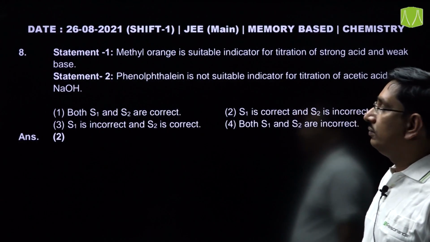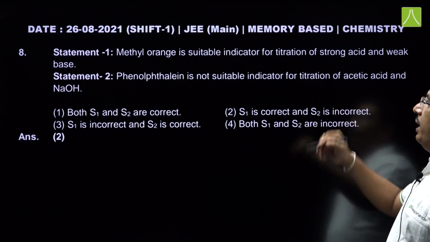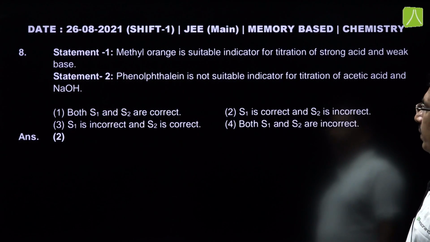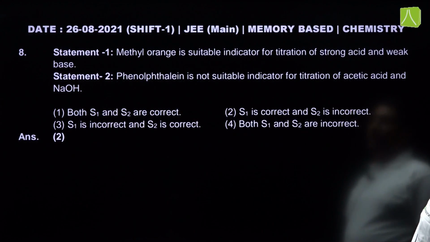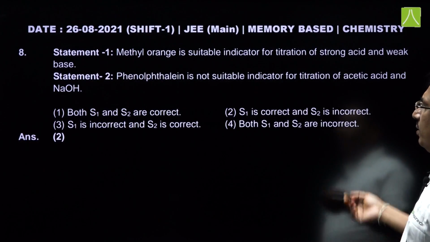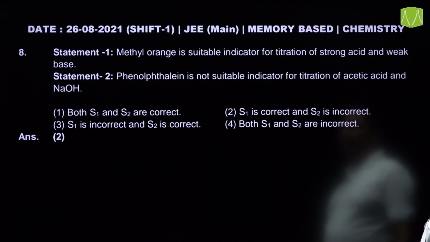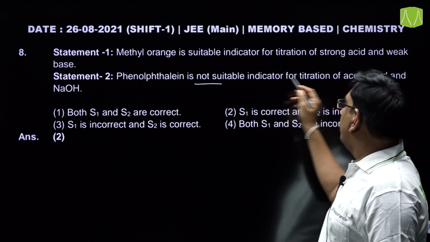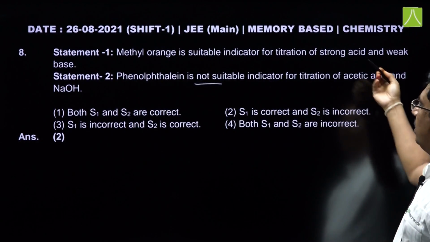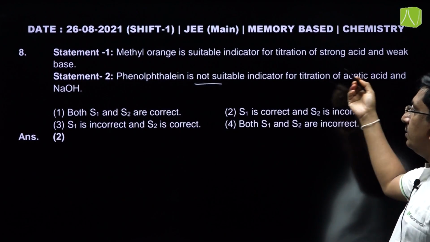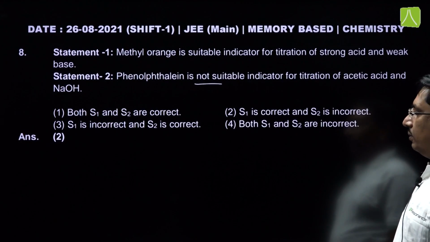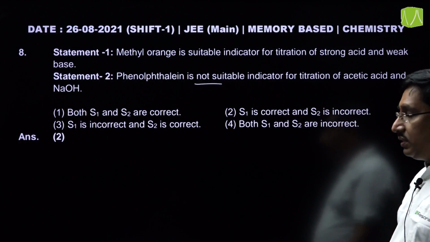Question number 8, this is the statement-wise. Methyl orange is a suitable indicator for titration of strong acid and weak base, and phenolphthalein is not a suitable indicator for titration of acetic acid and sodium hydroxide. In this, the first statement is correct and the second statement is incorrect, because it is suitable for the weak acid and strong base, as well as strong acid and strong base also. So, the second statement is incorrect and only the first statement is correct.